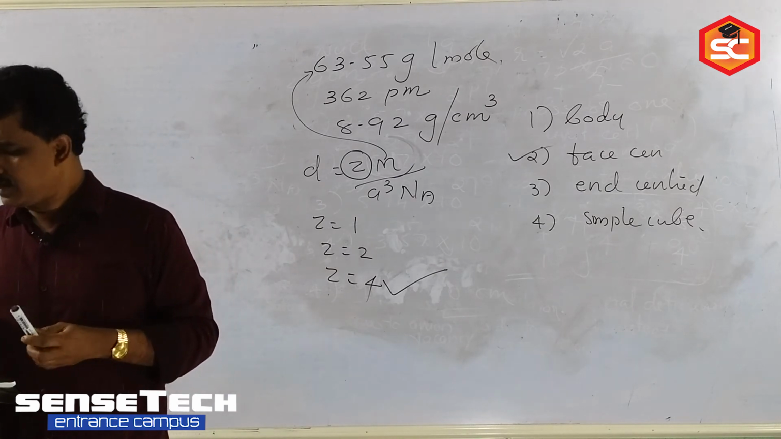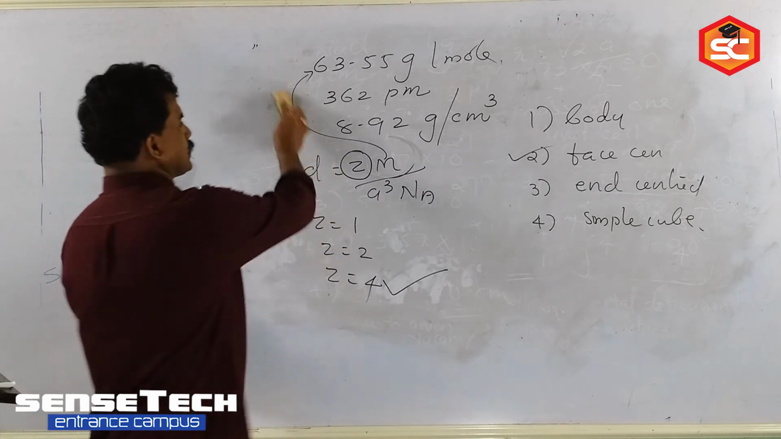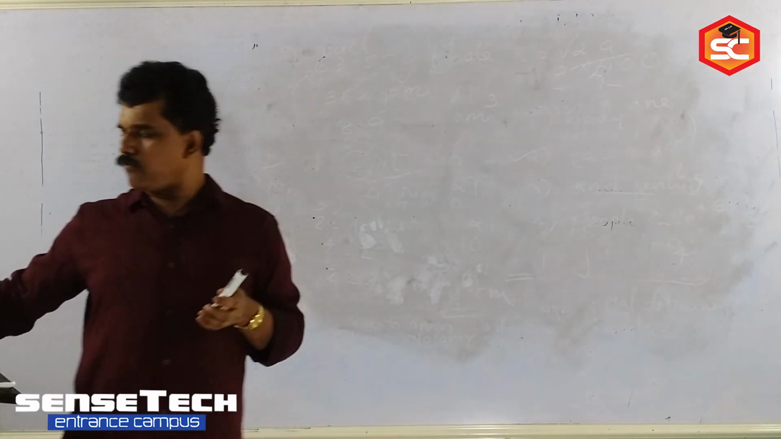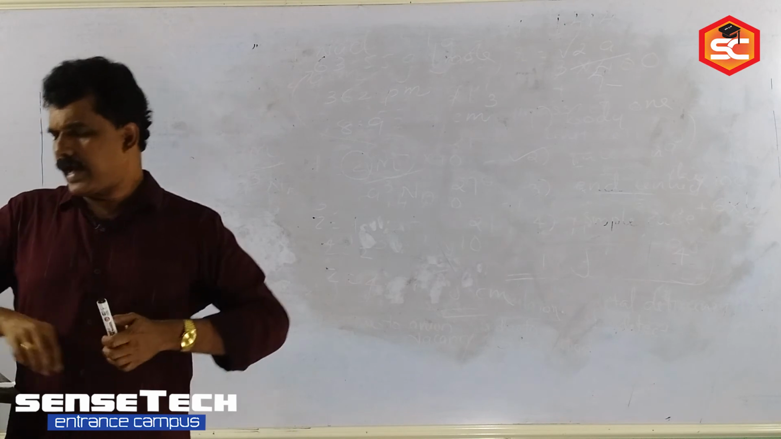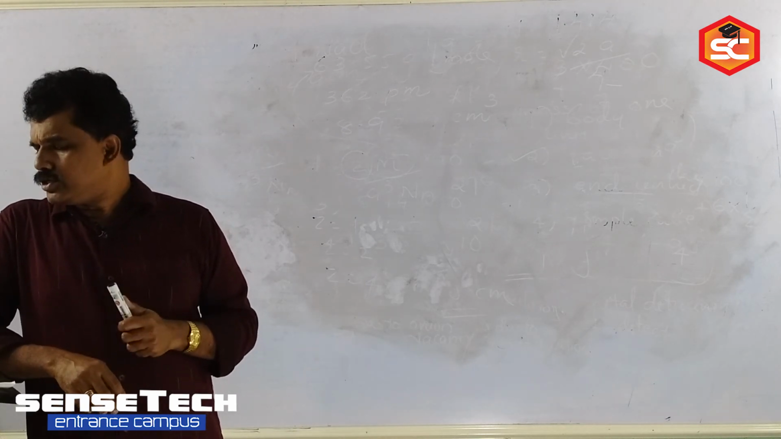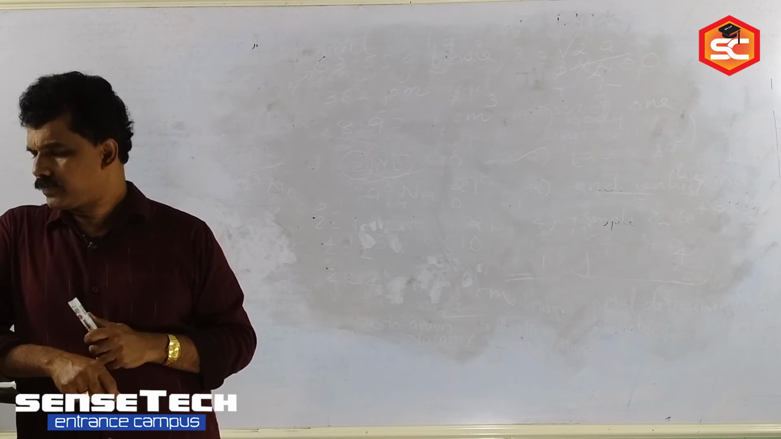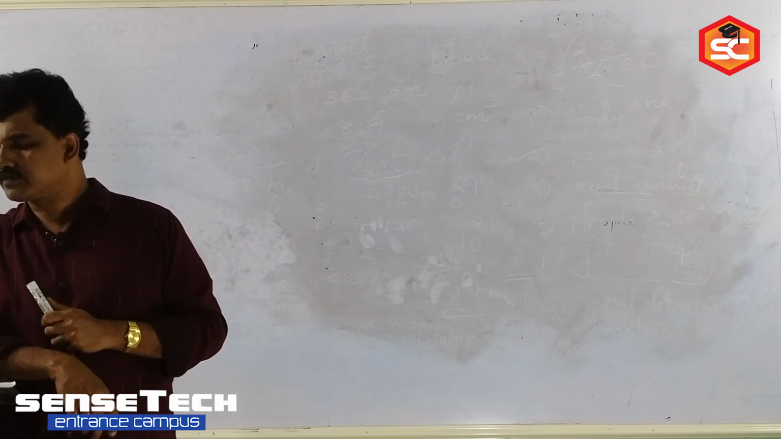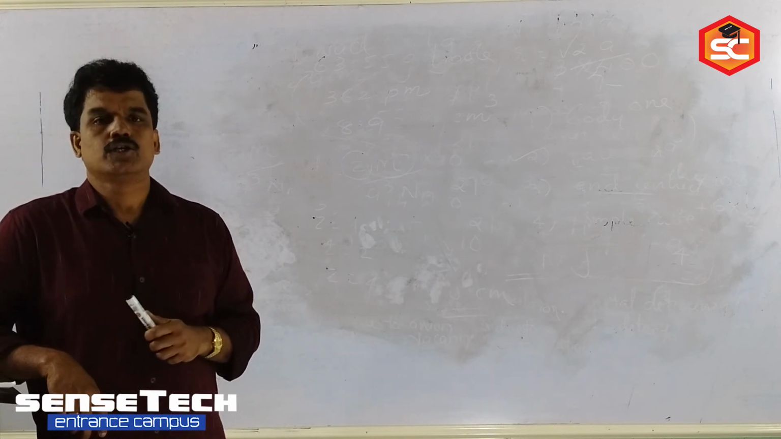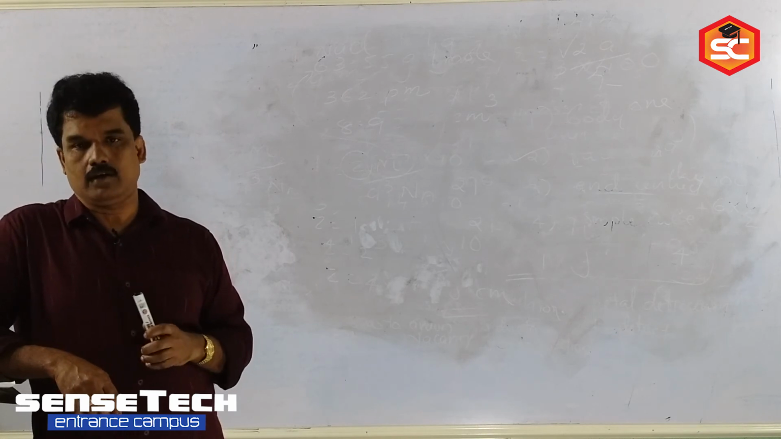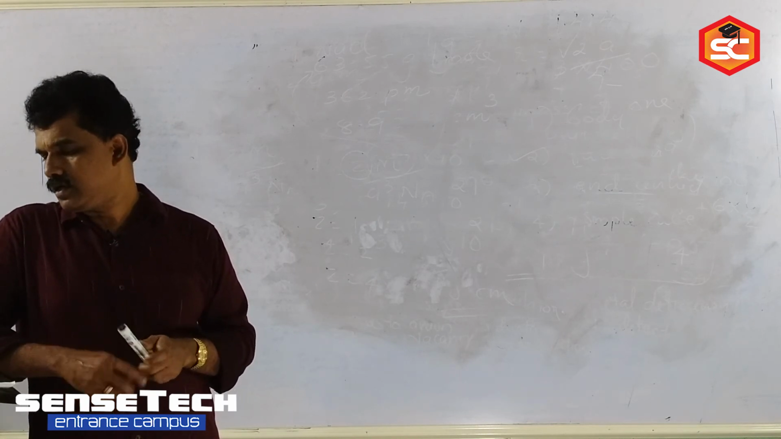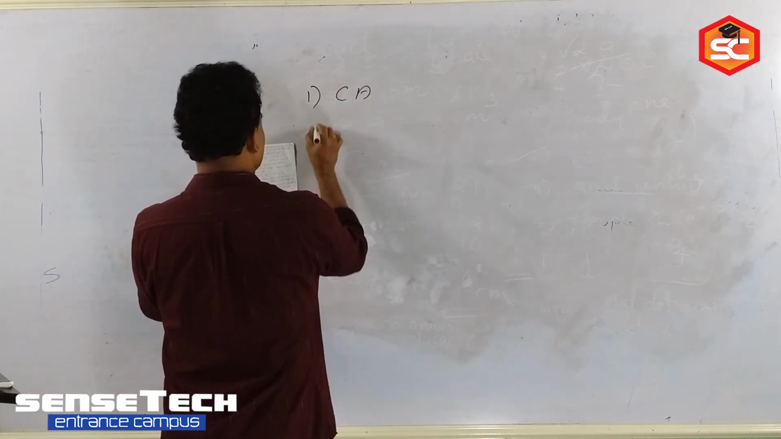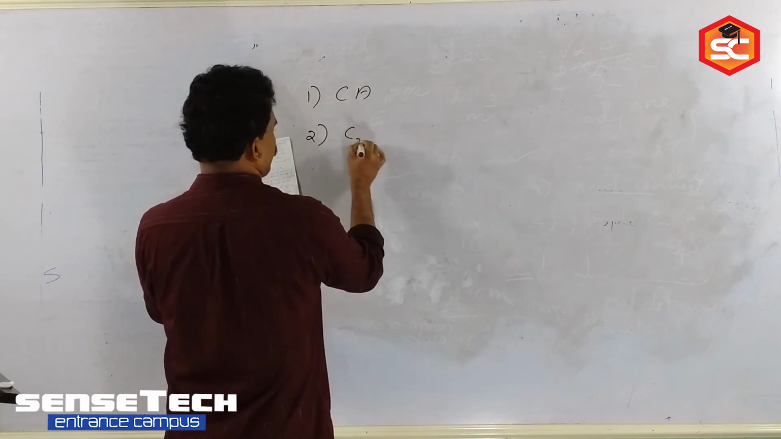Then next question: the anion A forms HCP packing and cation C occupies 2/3 of the octahedral holes. The simplest formula of the compound is? Find out. Here only octahedral is given, so we can find out the relation between tetrahedral and octahedral.